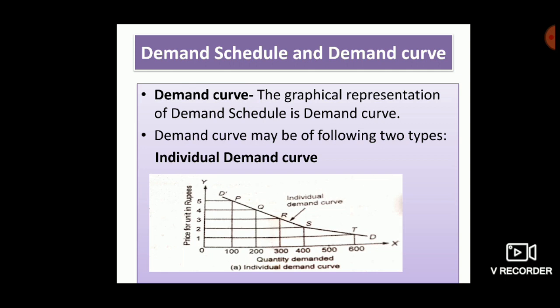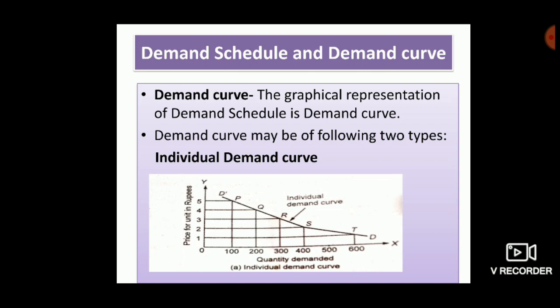Individual demand curve shows an individual consumer increases the quantity of his consumption on a fall in price and decreases it on an increase in price, thus representing the law of demand with inverse relationship between quantity demanded and price of the commodity, which I am showing with the help of this graph, because graphical representation of demand schedule is demand curve.